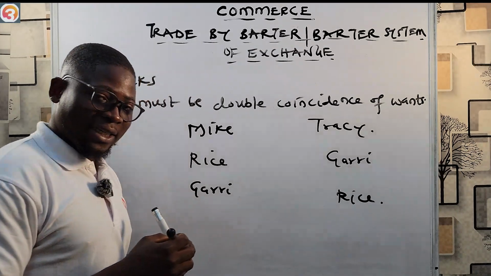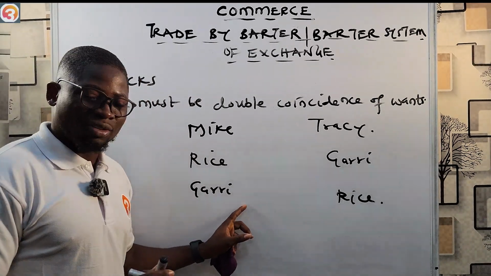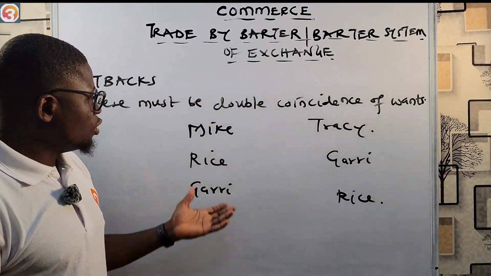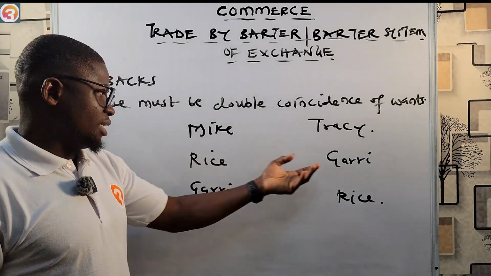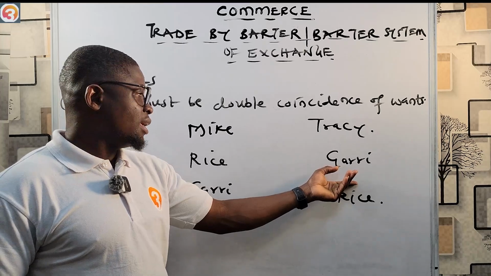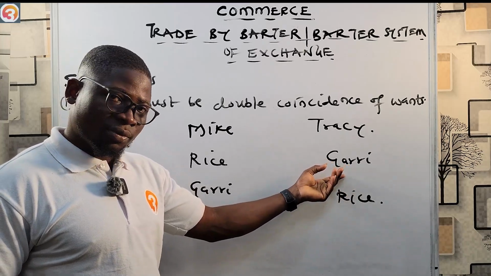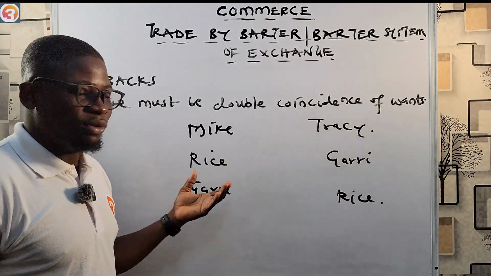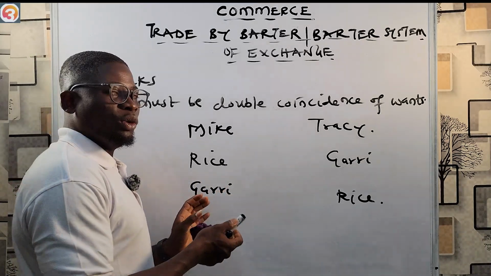You see, so this transaction will be successful. This is because what Mike wants from Tracy is what she exactly has, and what Tracy wants from Mike is what Mike exactly has. So that is why this transaction will go through.